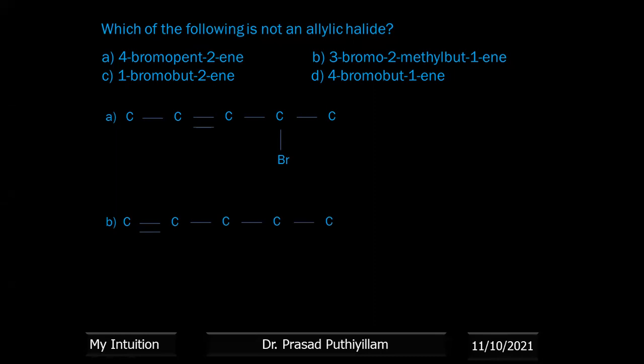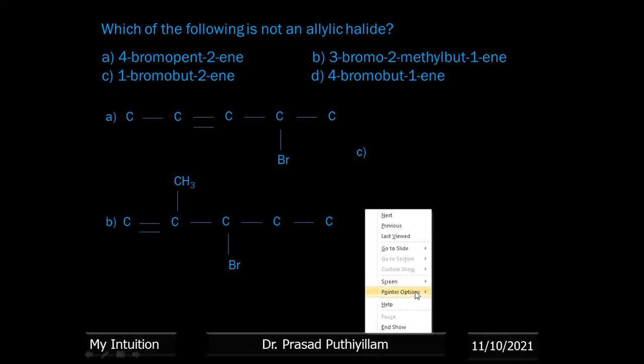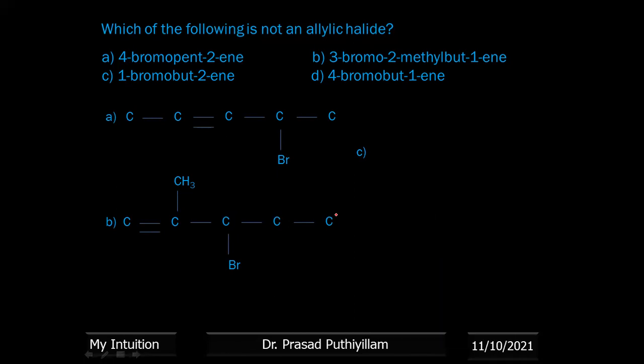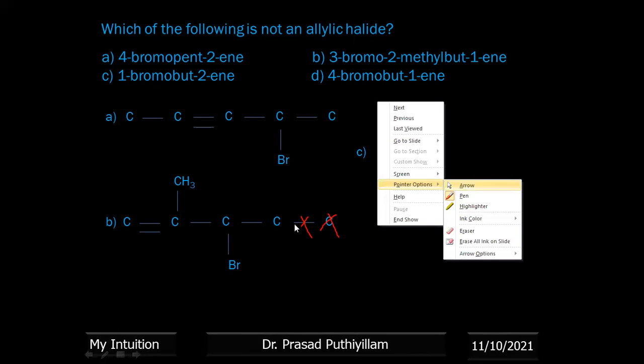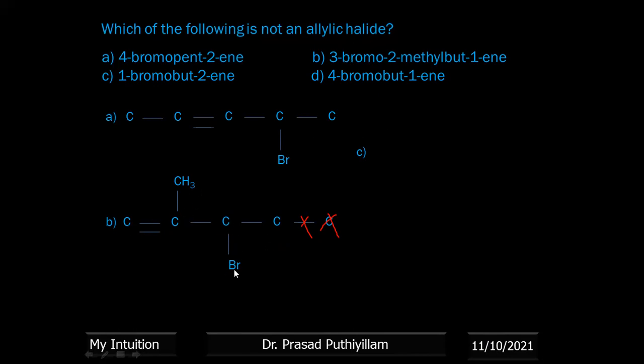Next one, that is 3-bromo-2-methyl-but-1-ene. But means 4 carbon atoms, so the earlier structure is wrong. By mistake I added extra atoms, so this is not required, I'll remove it. Like that we'll give the nomenclature. It is but-1-ene, so position 1 has the double bond, position 3 has bromine, and position 2 has a methyl group.